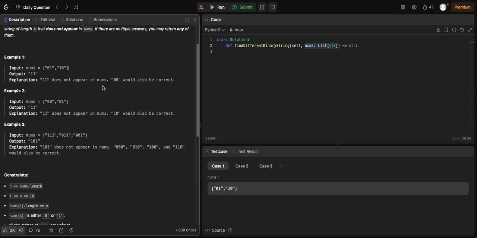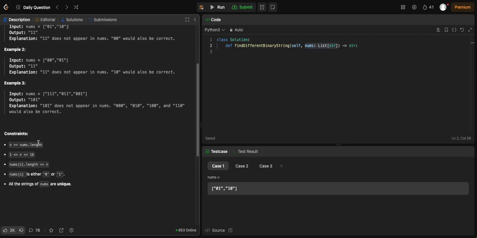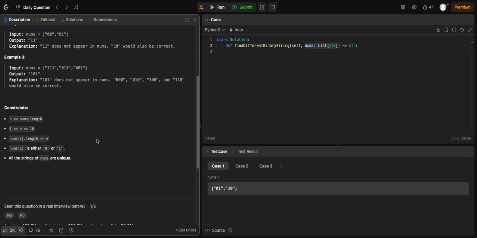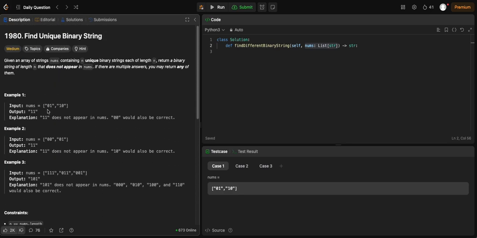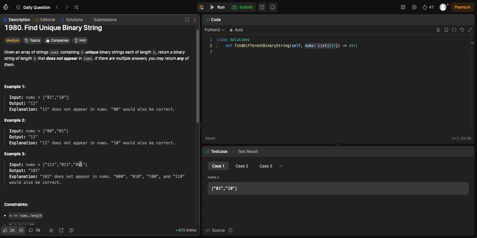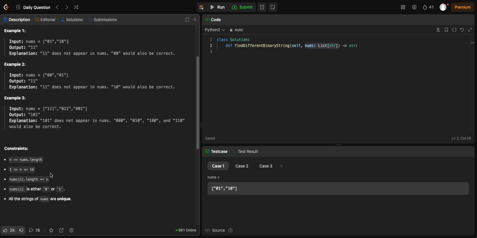I feel like if we just sort all the strings, because we only have how many strings do we have? Does it say how many strings? I'm a bit confused, because you can definitely just sort the strings, and if you only have 16 strings maximum, that's very strange.